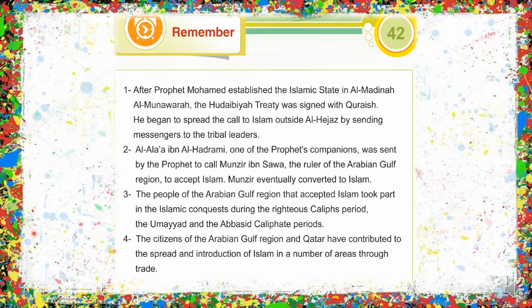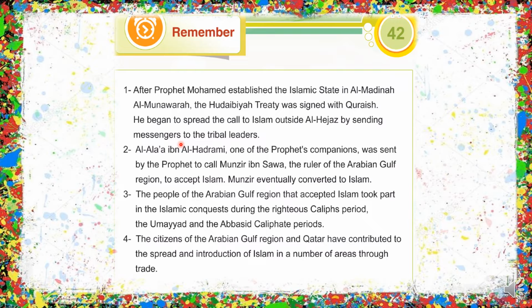So in the previous videos, we have reviewed the following points. The first being, after Prophet Muhammad established the Islamic State in Al-Madinah Al-Munawwara, the Hudaybiyah Treaty was signed with the Quraysh. Okay, so the Hudaybiyah Treaty was the treaty of peace between the early Muslims and the Quraysh tribe for a period of 10 years. And he began to spread the call to Islam outside Al-Hijaz by sending messengers to the tribal leaders.